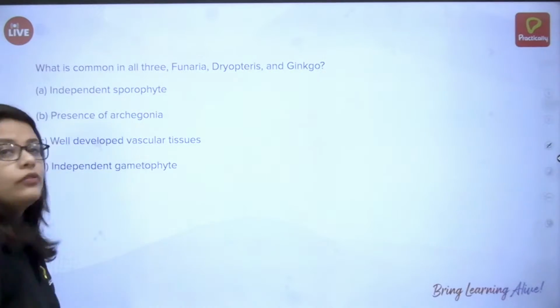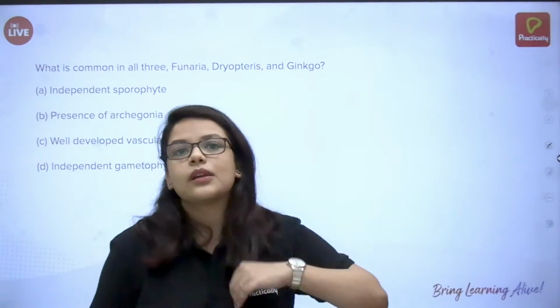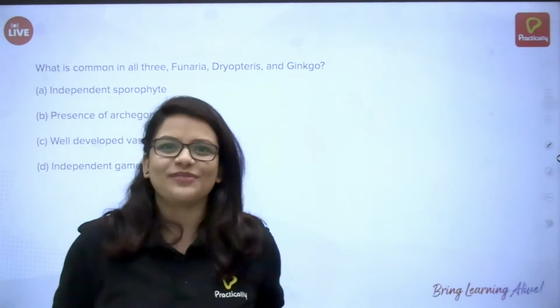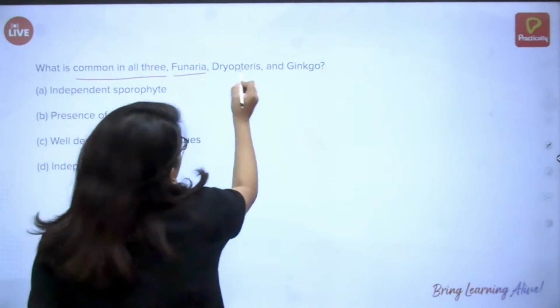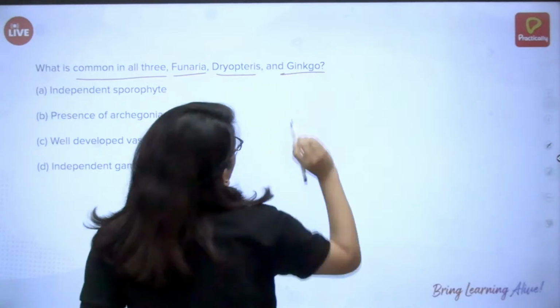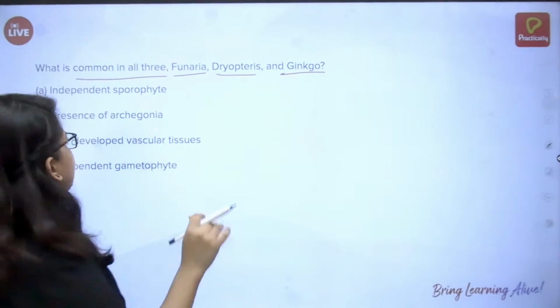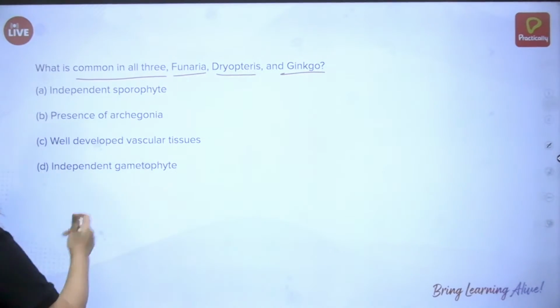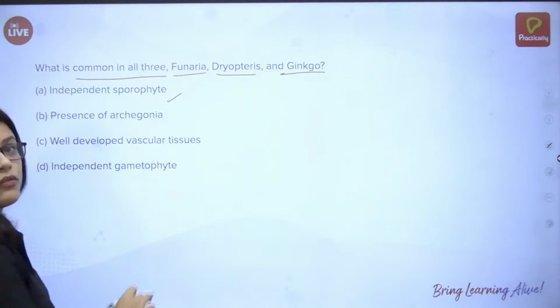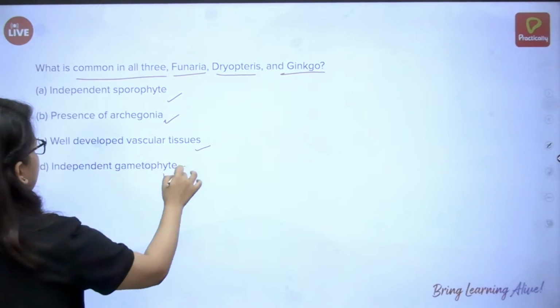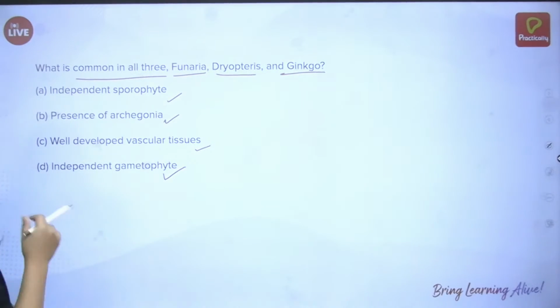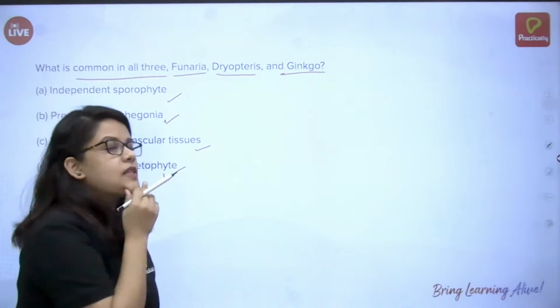Okay, some questions we'll solve, and then we can leave for today. What is common in all three: Funaria, Pteris, and Ginkgo? The options are: independent sporophyte, presence of archegonia, well-developed vascular tissues, independent gametophyte.